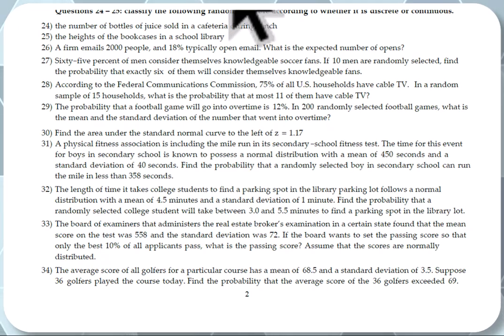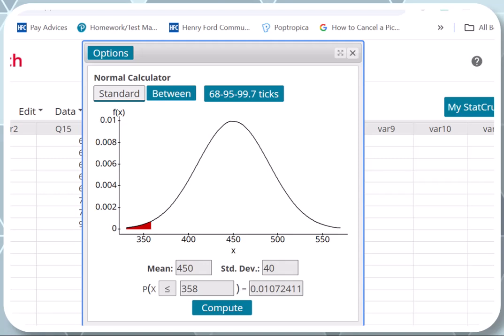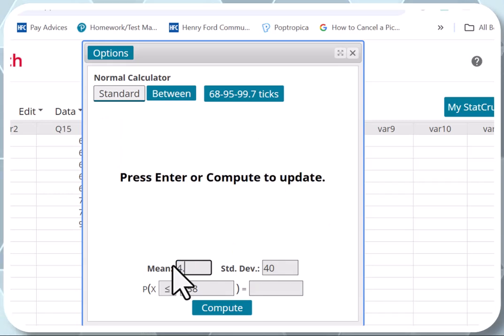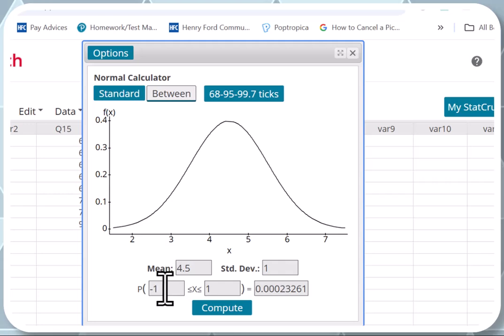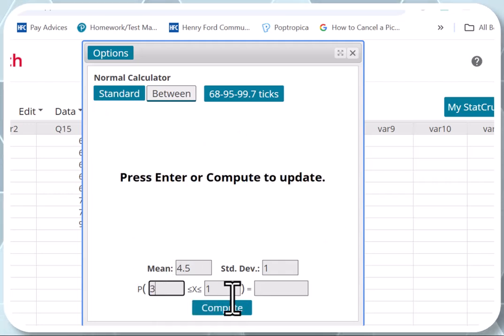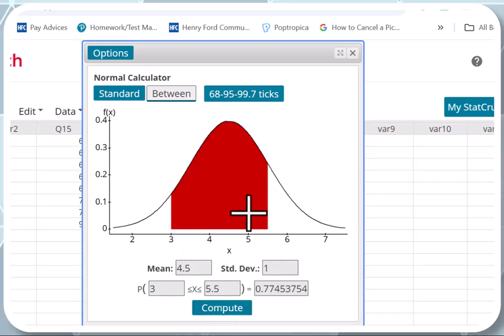Again, we're going to use a normal calculator for this one. So let me get it. Okay, so what's the mean in this case? Okay, 4.5. The standard deviation is 1. And we need the in between here because it says between 3 and 5.5 minutes. And you're going to see this area is going to be shaded for you guys. Look, this is shaded between 3 and 5.5. It's 0.7745. That would be the answer. The answer is 0.7745 or 77.45%.